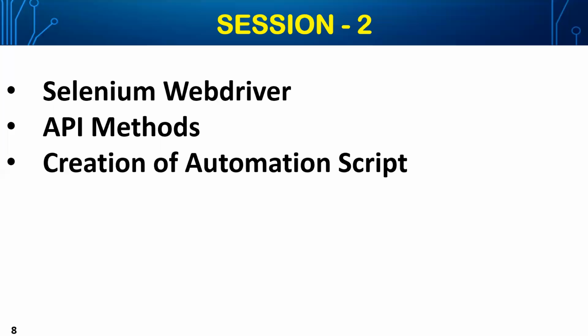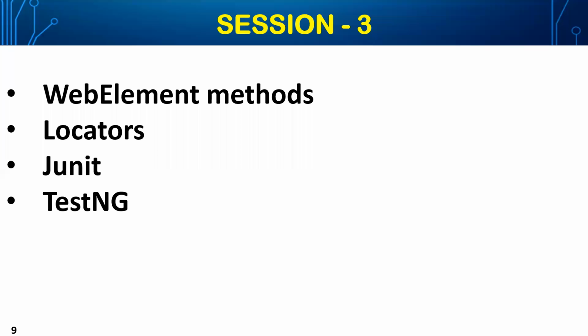And in the third session, we will try to learn some web element methods, and then locators. Probably everyone knows, right? Selenium automates the web browsers by recognizing the objects on the browser. So how to locate those objects on the browser? What are the different techniques that are possible through Selenium to identify those objects?